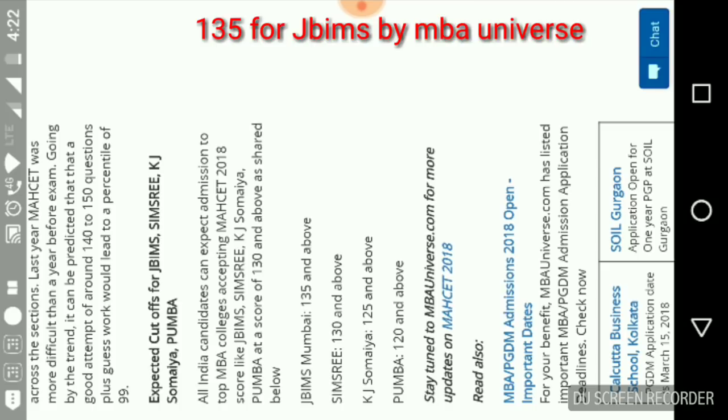So accordingly, as we have seen, different institutes have different estimated cutoffs. For JBIMS, it's likely to be around 132, not more than that.